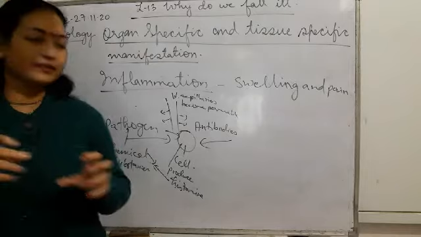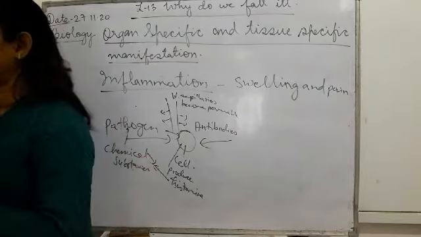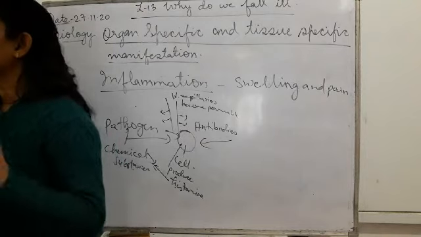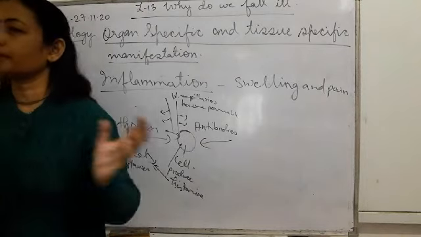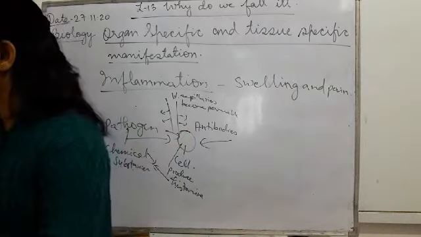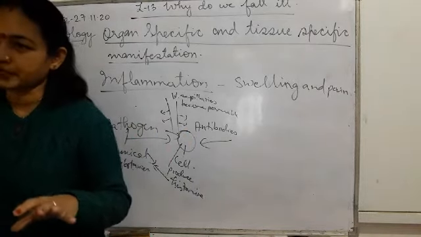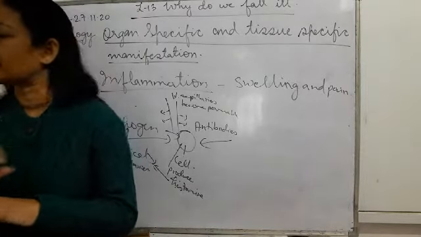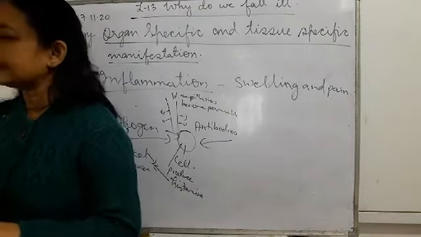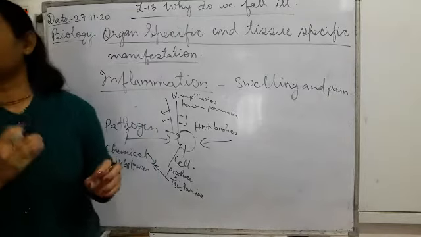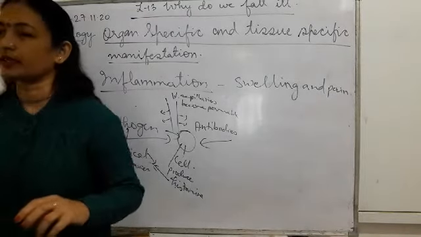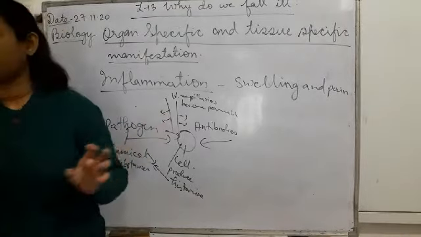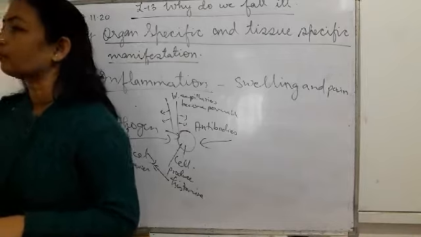What do they do? They will come and attack these pathogens. They will kill the pathogens, and macrophages will swallow them. If a pathogen has damaged some cell in our body, that will also be cleared by macrophages. Neutrophils will kill the pathogens, and macrophages will clear the pathogens and the killed cells. So these are all different types of WBCs which become active whenever there is some infection.